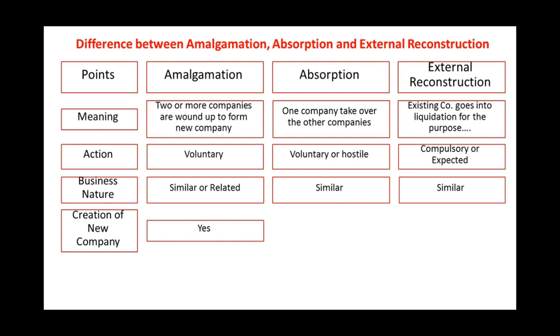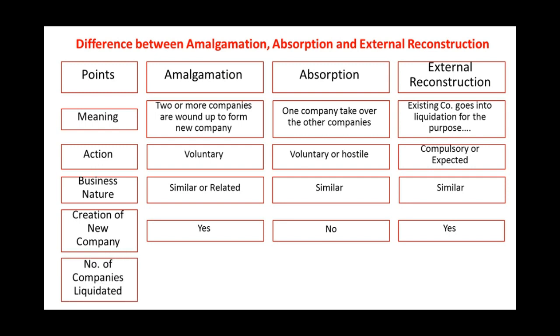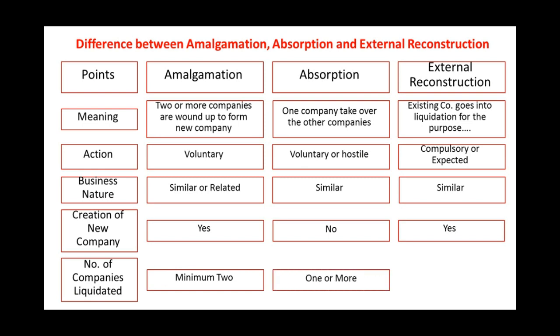In case of absorption, no new company is created; the existing company carries forward the business of the companies taken over. And in case of external reconstruction, yes, there is a creation of a new company. The last point is the number of companies liquidated. In case of amalgamation, a minimum of two companies are liquidated. In case of absorption, one or more companies may be liquidated. And in case of external reconstruction, only one company is liquidated.